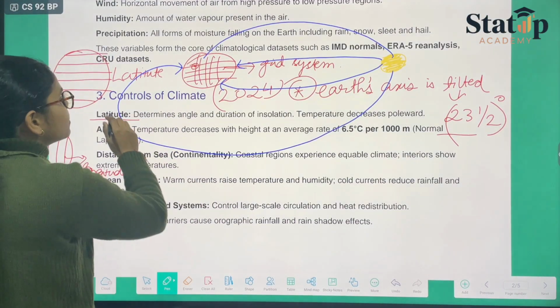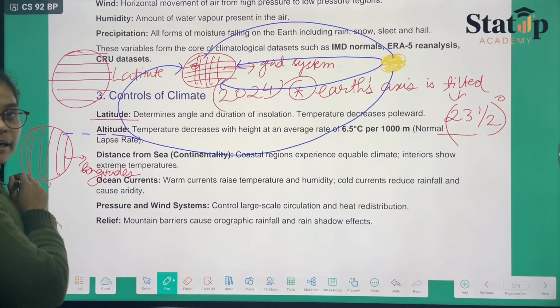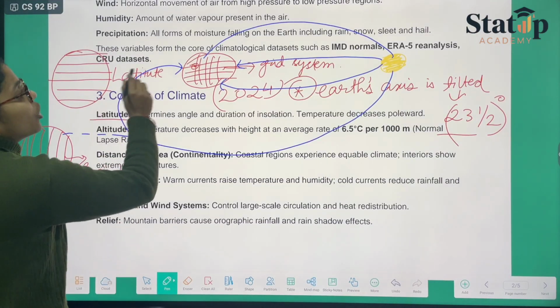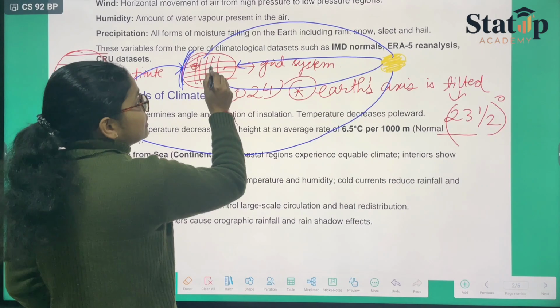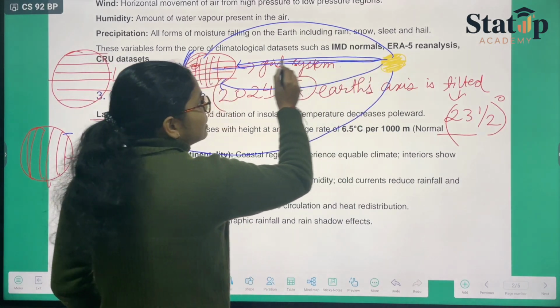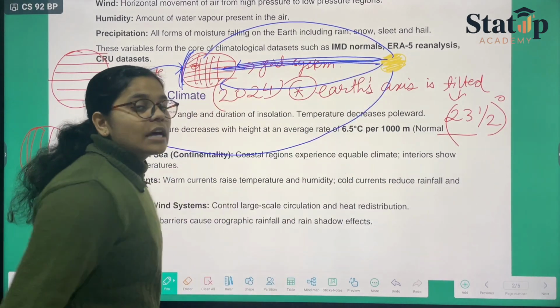So this is not possible. The rays should go in this direction and shall not be reverting. So this side stays dark, whereas this latitudinal side will get the maximum of the sun rays.